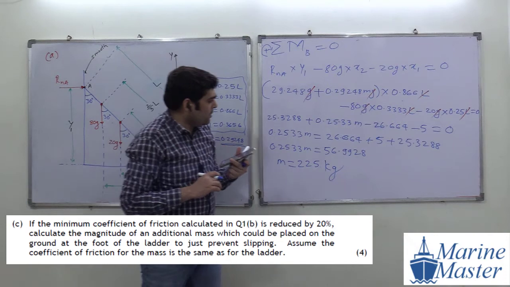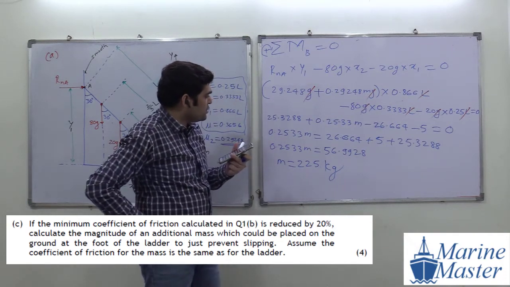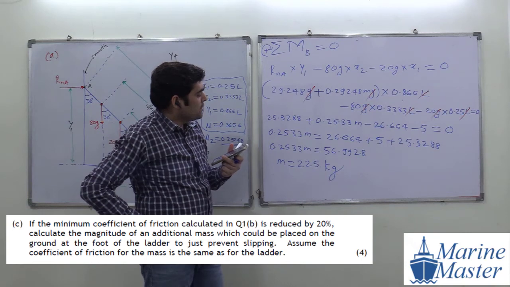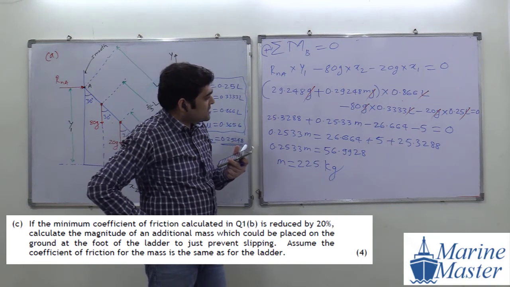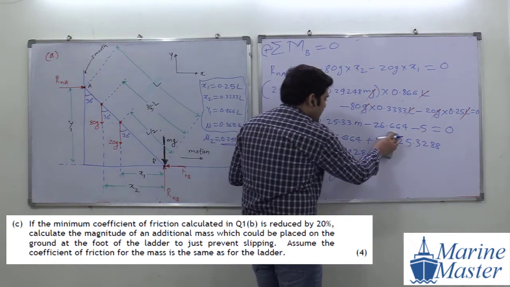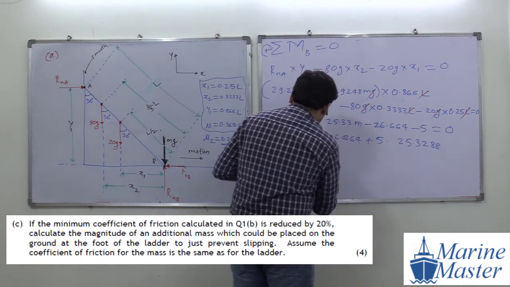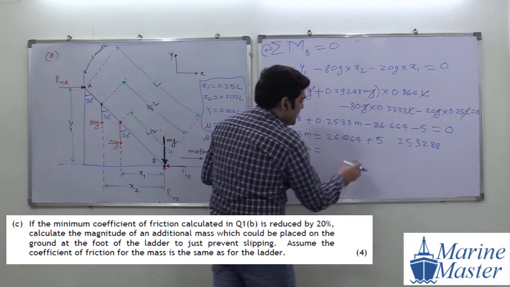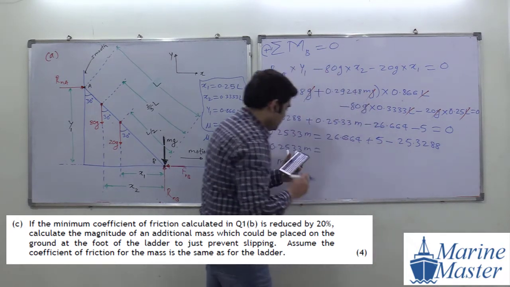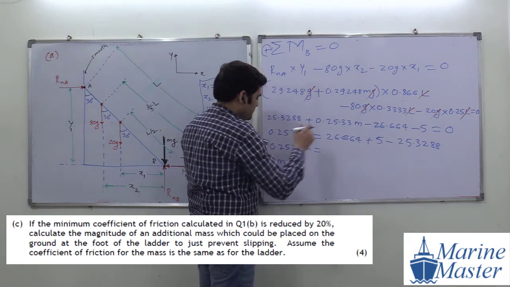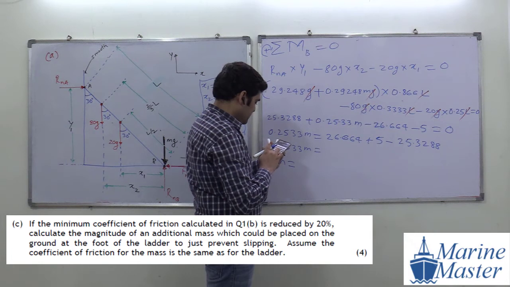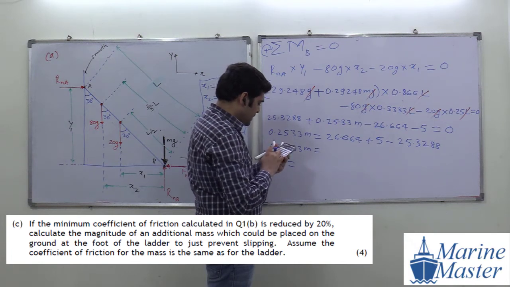Is there any problem? Anything we have missed? Yes, this term will be minus. That's the mistake I have made. So this term will become minus, and please calculate once again everyone. 26.664, please be attentive.